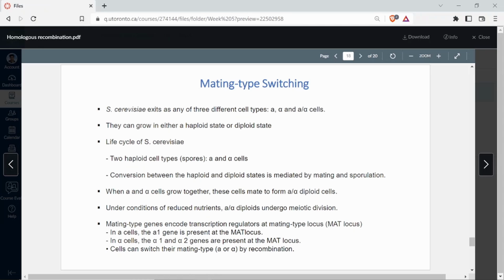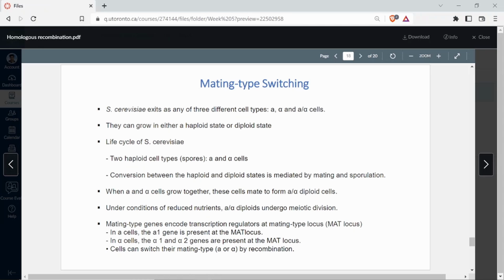When it is mitosis, then it is just A alpha making A alpha. But when it is meiosis, it is going to form both, two A's and two alphas. What we are discussing now is how does an A form itself switch to alpha form?